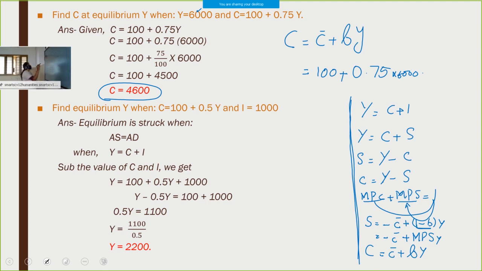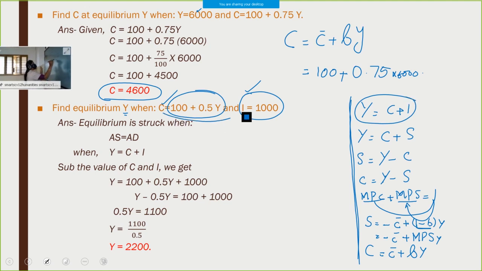Then the second sum: find equilibrium Y when C is equal to 100 plus 0.5Y. This much is the consumption equation, right? Then they are giving investment. So think, by using consumption and investment, which formula can we use? Anyway, you can do it any way. I am taking this one. We have to find out Y. Y is equal to C plus I, so very easily we can take that.